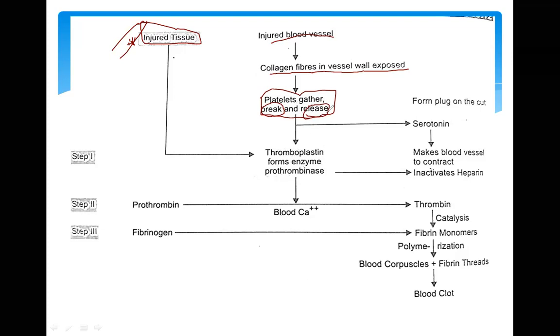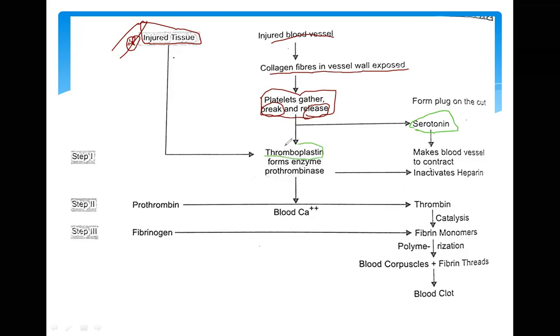If this is the injured part and platelets gathered over here, then after gathering these platelets release two chemicals. First is serotonin, and another one is thromboplastin.